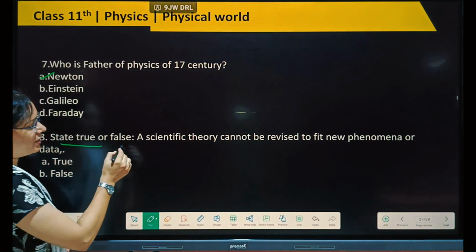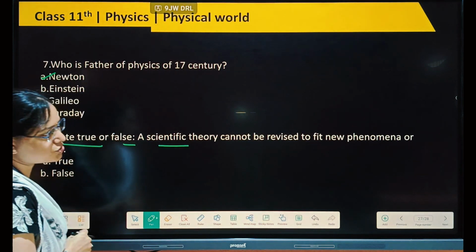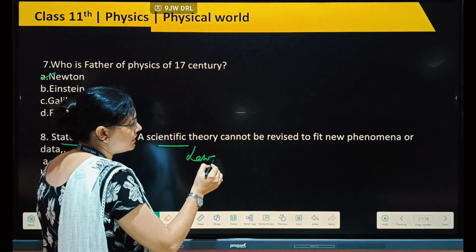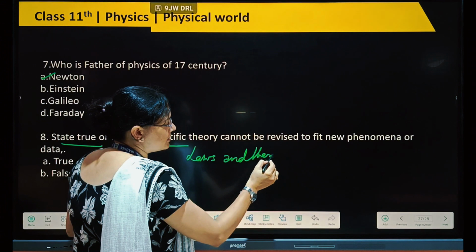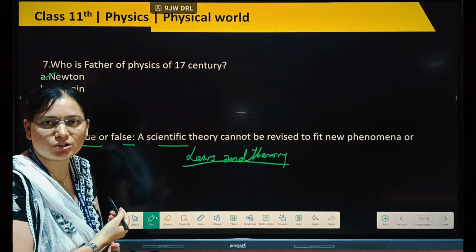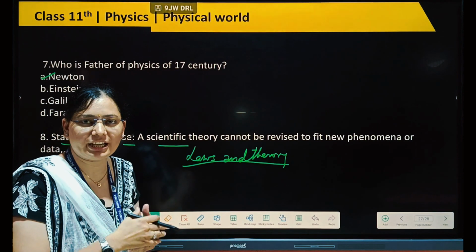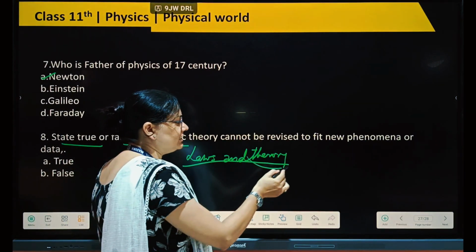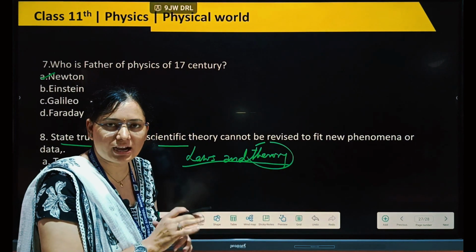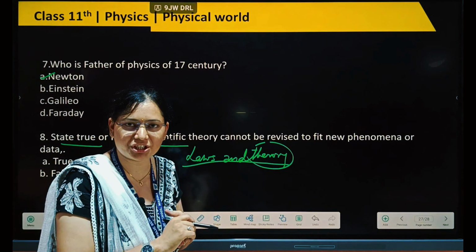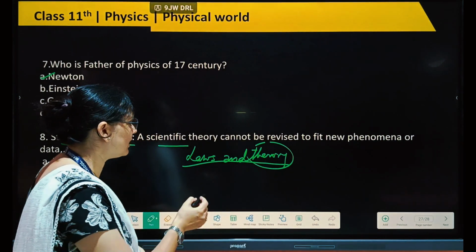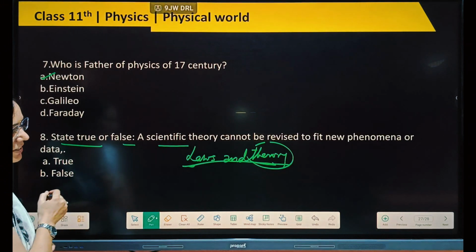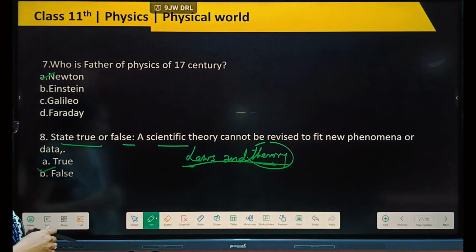Now next, state true or false: a scientific theory can't be revised to fit new phenomena or data. I told you in the beginning that in physics we are talking about laws and theory. We can't change the laws, but the theory can change, because with time anything is possible. For example, we can't change the law of gravitation, but we can change the theory related to it. So this statement is false. We can change the theory.